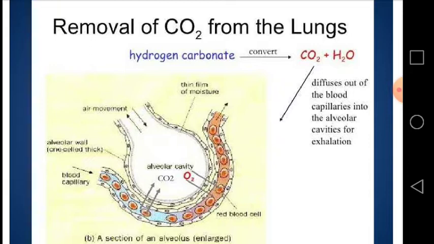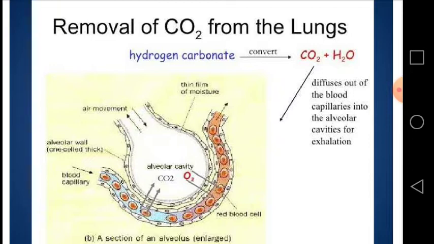Hydrogen carbonate ions are the main form in which carbon dioxide is carried in the blood. Production of hydrogen ions lowers the pH of the blood, and if too much carbon dioxide builds up, it causes the blood to become too acidic, and this condition is called respiratory acidosis.